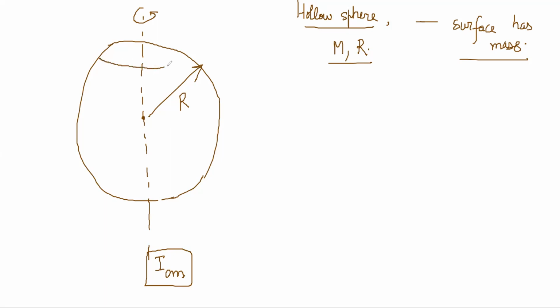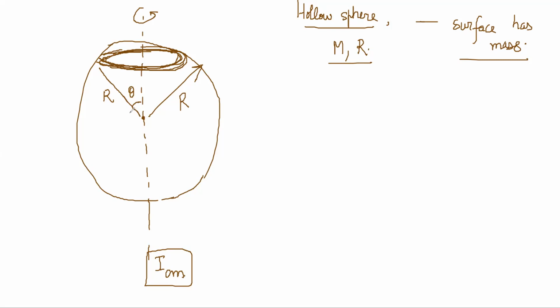In this case, I will choose a shell like this, because this shell is going around, it's also rotating around the axis, and this has the mass on the surface. So this radius is r. Let's say this angle is theta.